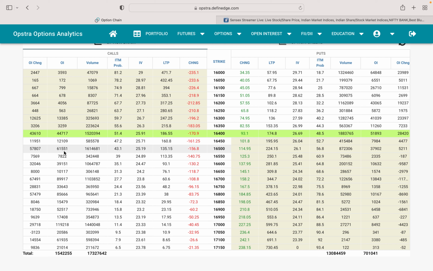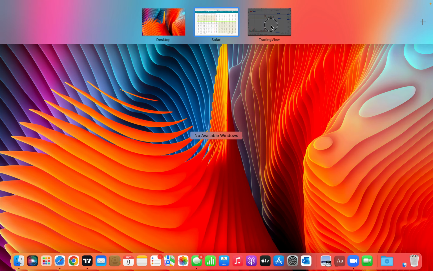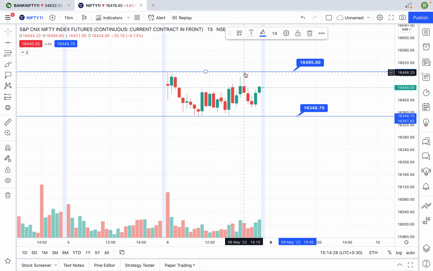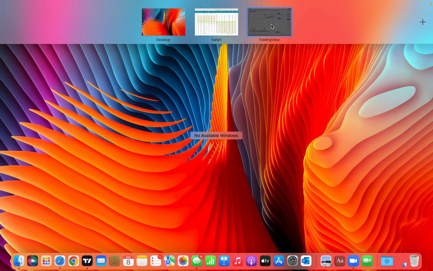57,807 contracts added for 61,000. 61,000 was already there and this is added. So when these both are added, that particular zone becomes your resistance. That is why market is not going above this particular zone. It is holding up. It is not allowing the market to go up above this level because a lot of call sellers are standing in this particular zone.